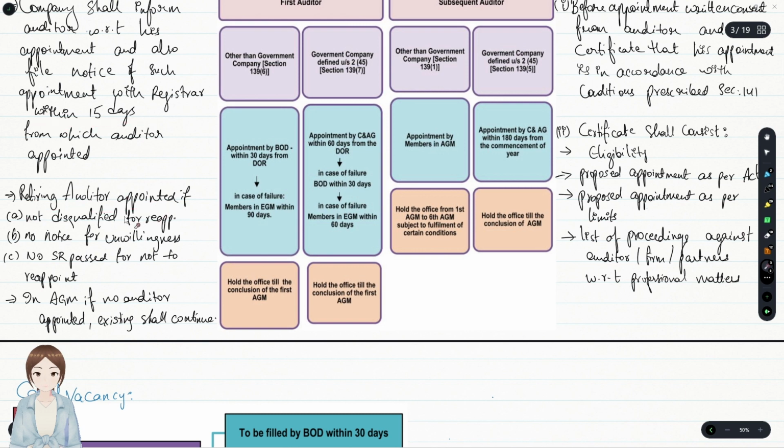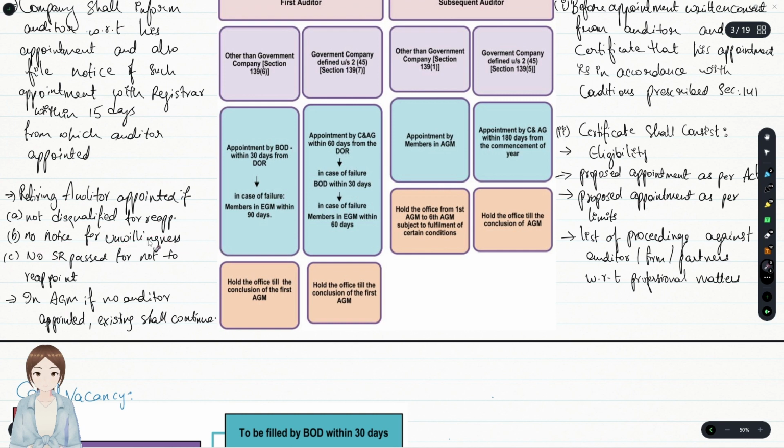And a retiring auditor is reappointed if he is not disqualified for reappointment, there is no notice of unwillingness, and no special resolution was passed not to reappoint him. How to remember these 3 points? Not disqualified as per the Act, not disqualified for reappointment, and no notice of his unwillingness.